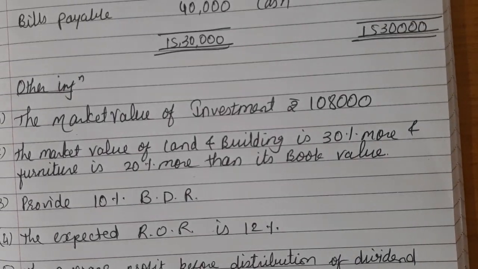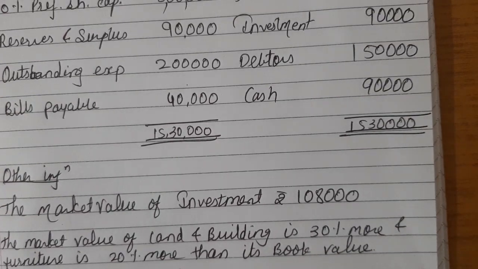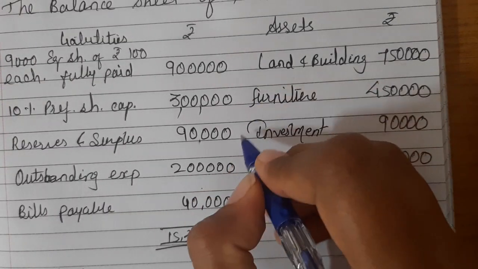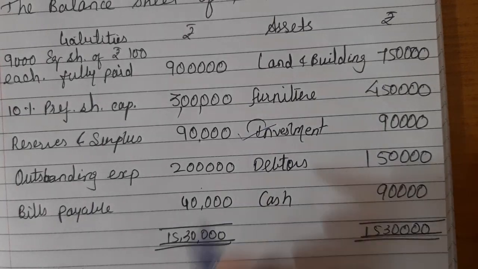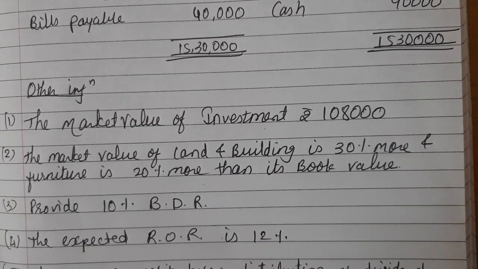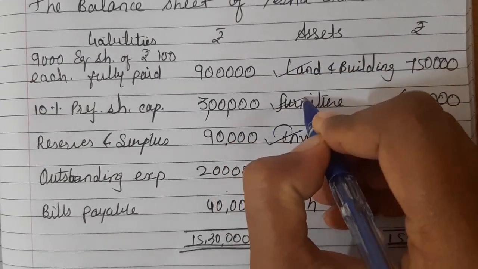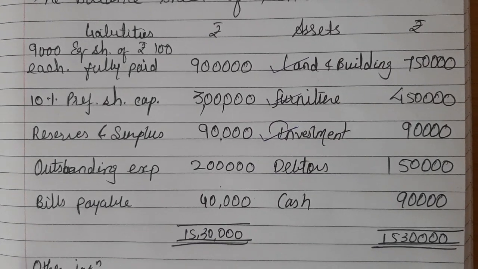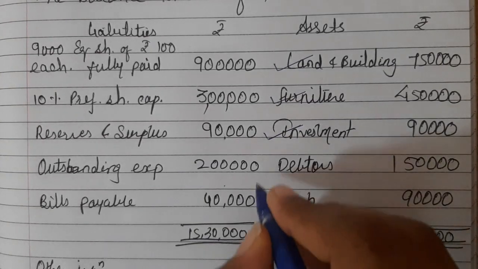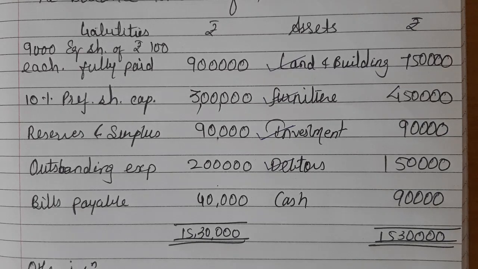Firstly, if you wish, you can tick the examples like we used to do in our 11th and 12th standard. The market value of investment is 1,08,000, so we can tick the investment, okay, like this. Then the market value of land and building is given and furniture is also given, so we can tick here in land and building as well as furniture, right? So it would be easier for us. Then 10% bad debt reserve, so we also need to tick the debtors, right?